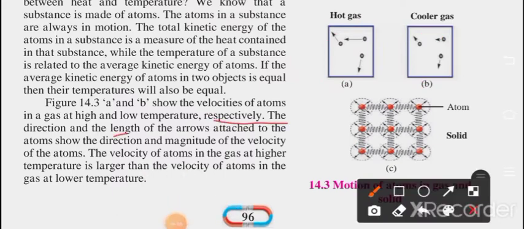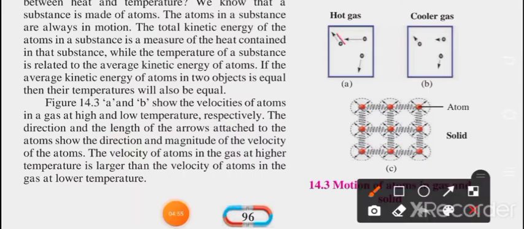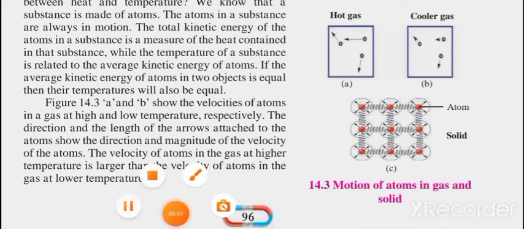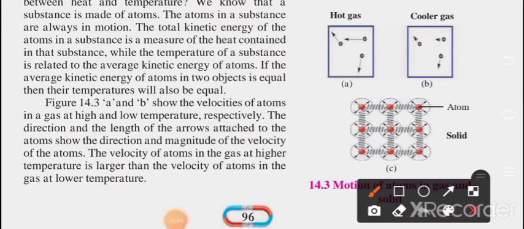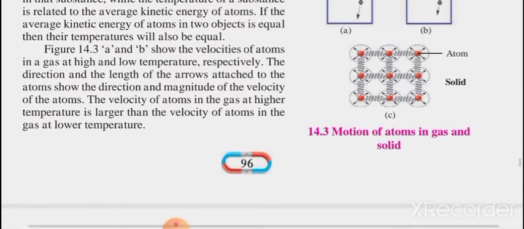The direction and the length of the arrows attached to the atoms show the direction and magnitude of the velocity. And these are the atoms in the solid. The velocity of atoms in the gas at higher temperature is larger than the velocity of atoms in gas at lower temperature. So the velocity depends upon the temperature. If the temperature is high, then the velocity is high. If the temperature is low, then the velocity will also be low. Just keep this diagram in your mind. We will have a lot of discussion related to the same.